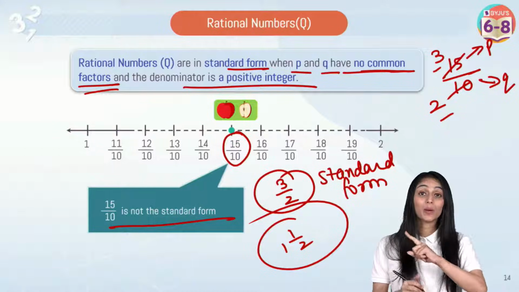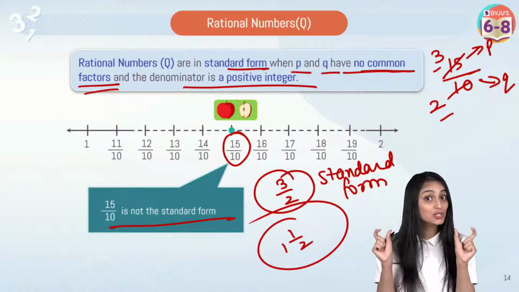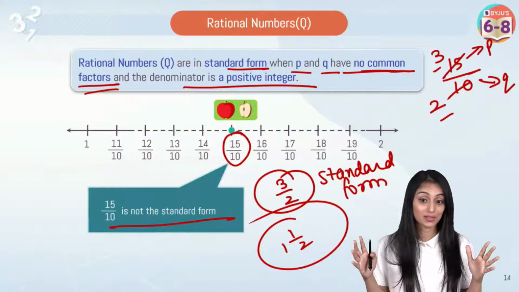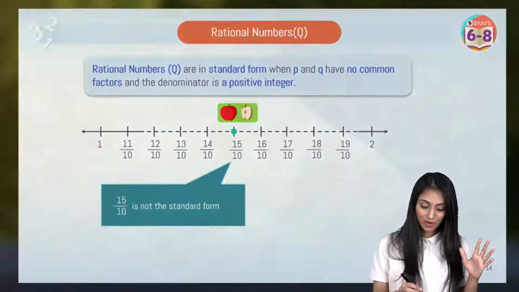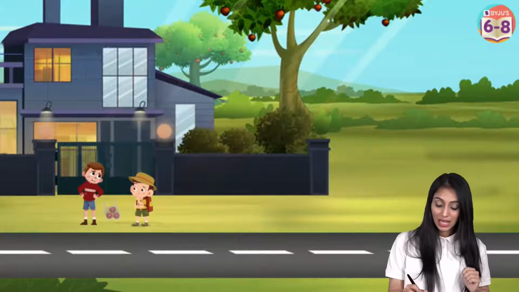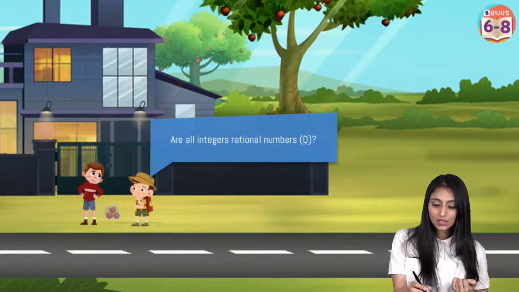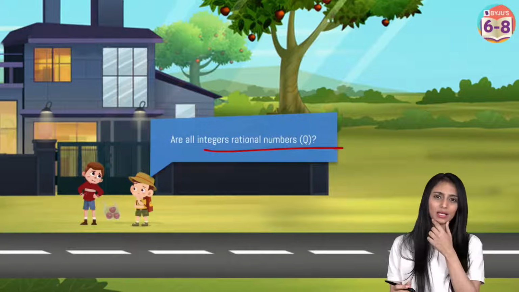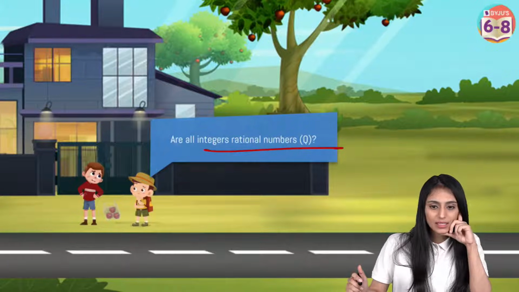So till now we learned what rational numbers are, what the standard form is, and that between any two rational numbers there are infinite rational numbers, right? And any rational number can be represented on the number line. Now let's see what these two kids are doing. This kid again has a question. Are all integers rational numbers? What do you think? Are all integers rational numbers? Quickly, tell me. Yes, no?